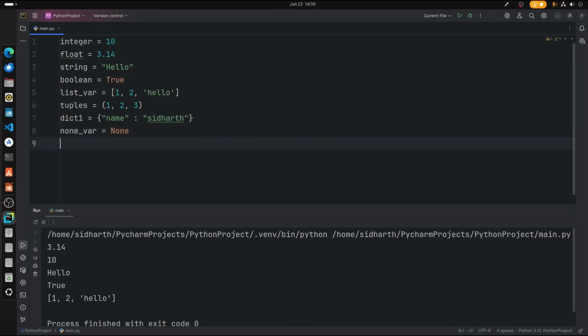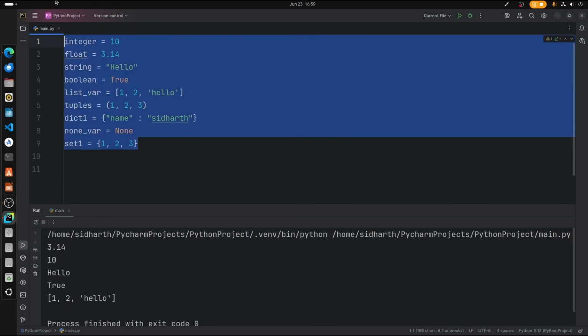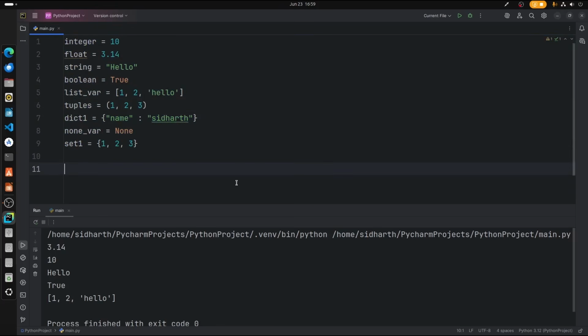The other value is set. A set is also similar to tuples and lists, but a set is different from both of them. It is written with curly braces, and we can type the values just like tuples and lists. So this is what you call a set. Now we can see that these are the different data types available.